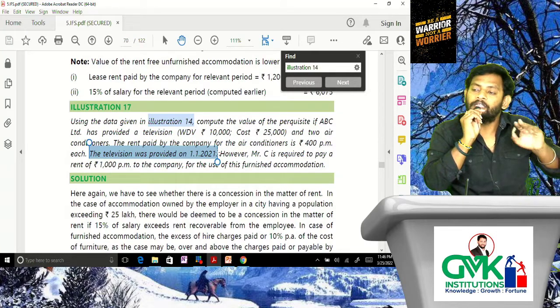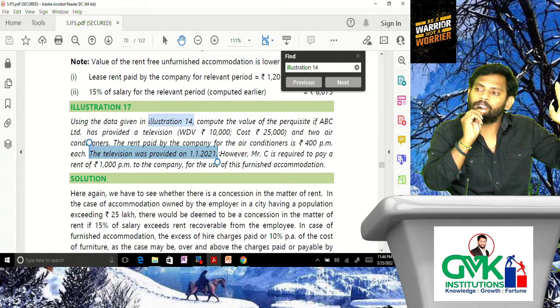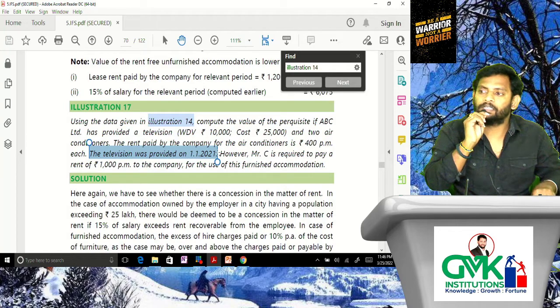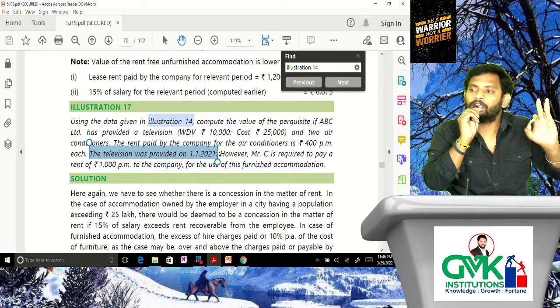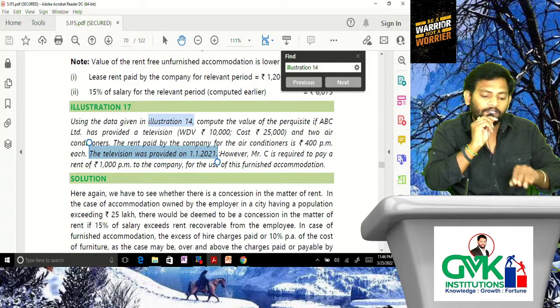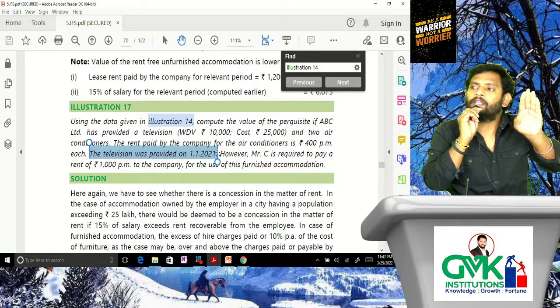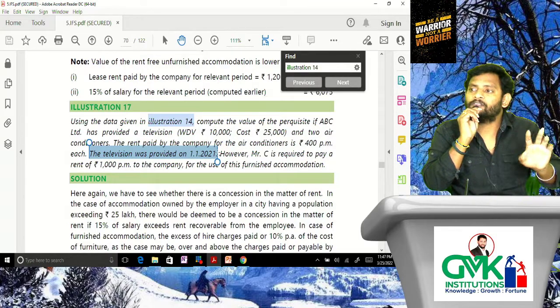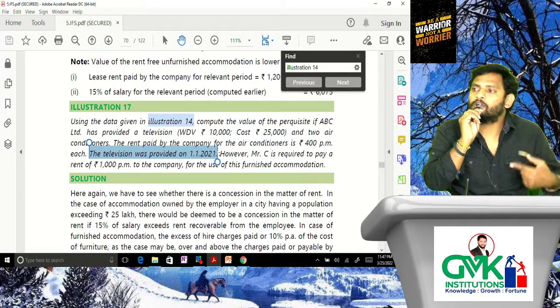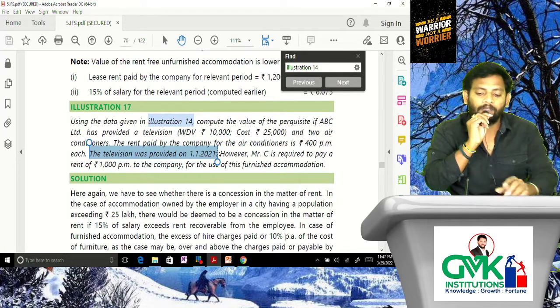That means in the case of lease rentals paid for items leased by the employer, that furniture, that air conditioner, we need to consider the actual lease rentals paid by the employer as the value of benefit. What is the actual lease rentals paid? 400 rupees per month into 2 ACs. That means 800 rupees per month into how many months? For the period for which the accommodation was occupied by the employee, that means 5 months. This is how we need to determine the value of furniture.